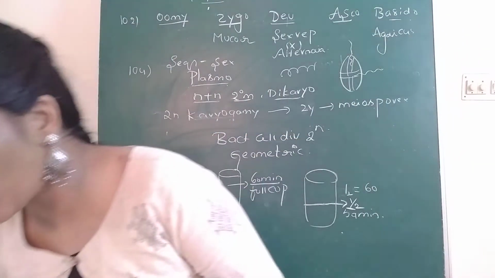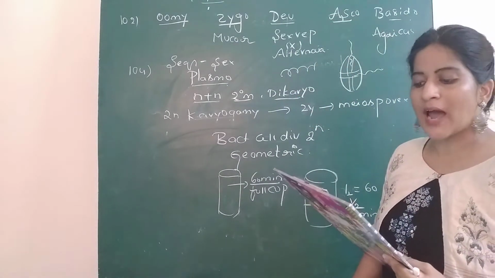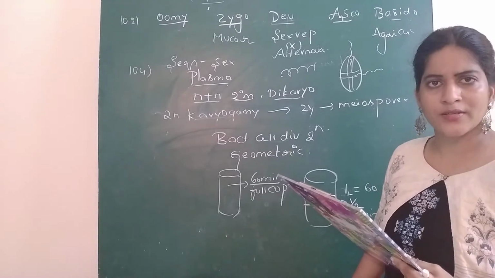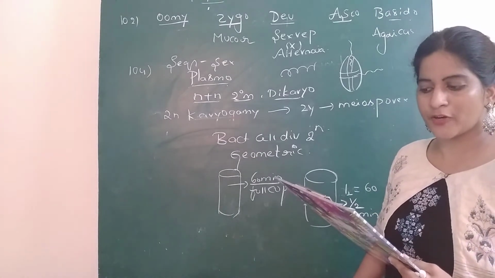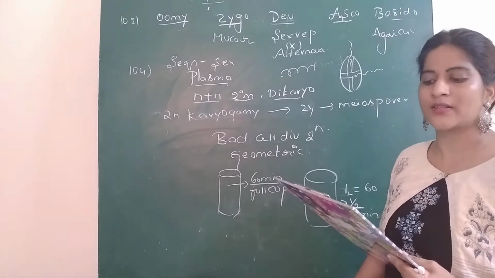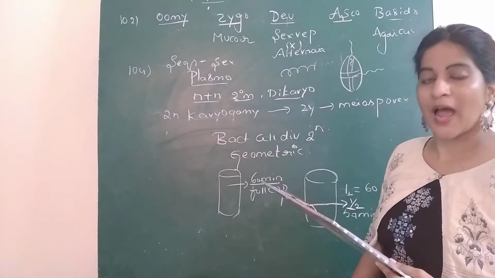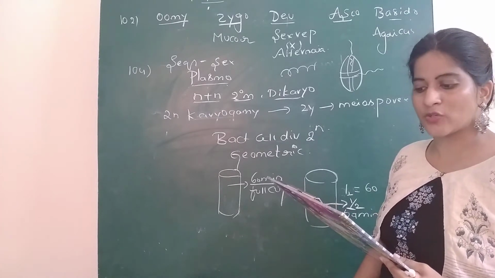And go with the question number 117. Incorrect match from the following statements. Viroid. So you know what viroid is? It's not a microorganism. It is one of the lower entities. Viroid, infectious agents with ribonucleotides. Lichens, they are the pollution indicators. Yes. Prions, again they are the lower entities. Infectious agents with polypeptides only.